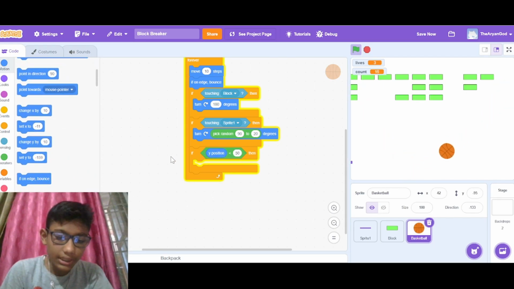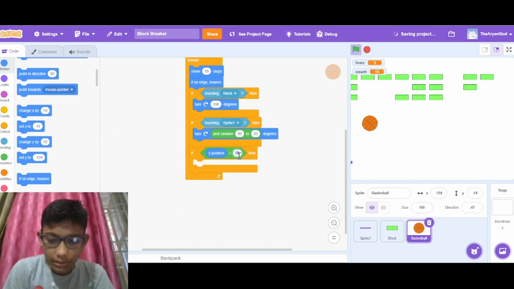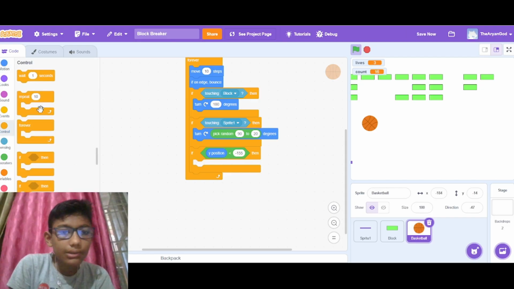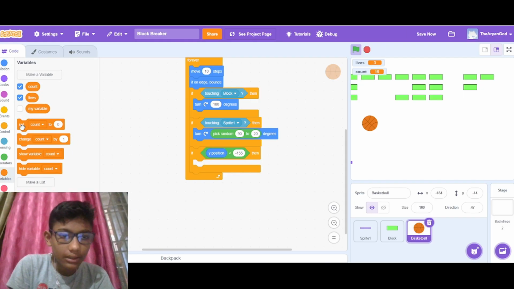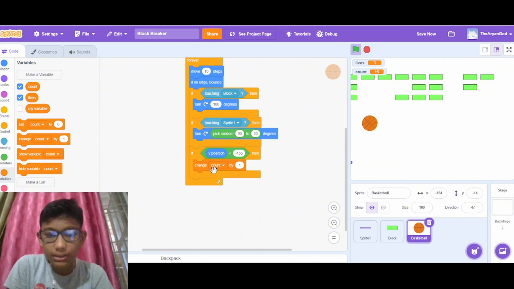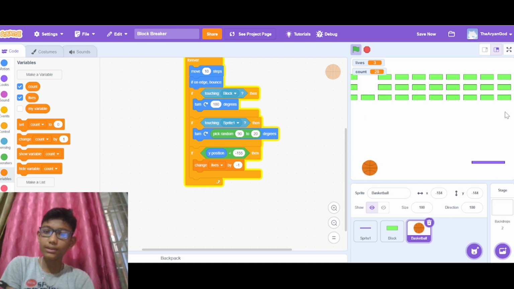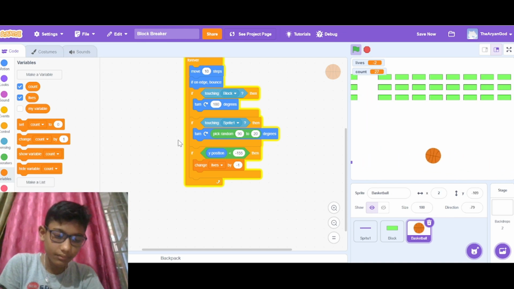If our y position is less than minus 155, it will change our lives by minus 1. Means it will decrease our lives. So if the ball goes down, it will make our lives decrease.